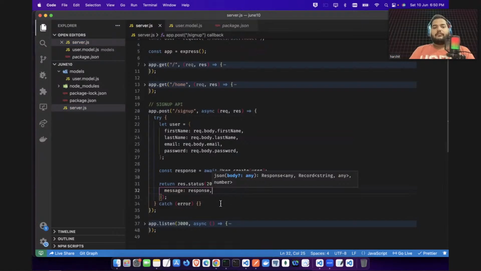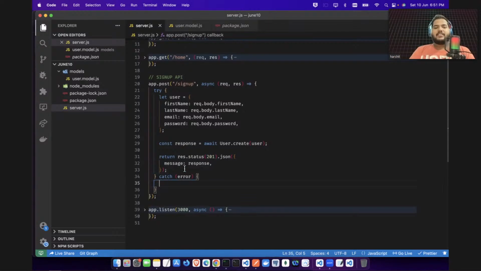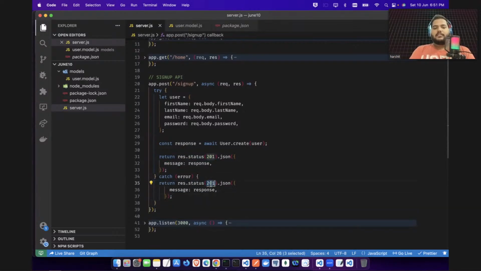So once you create your user in your Mongo database, you will be returning this value. And in the catch also you need to handle. So in the catch, you can say response status will be 500, and you will say some message like internal server error. So this message you build for any case of error handling. If there's some kind of error, this message will be displayed.